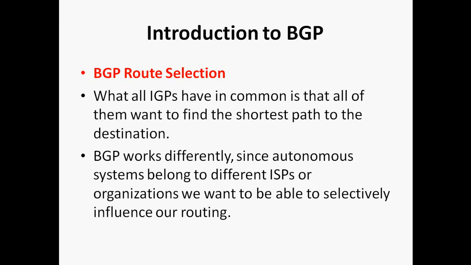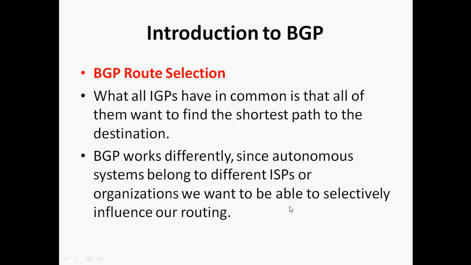That is the working principle of Interior Gateway Protocols. But BGP works differently, since autonomous systems belong to different ISPs or organizations. If you are running BGP, you have your own autonomous system number, and a large organization may use different AS numbers, and ISPs can also use different AS numbers.